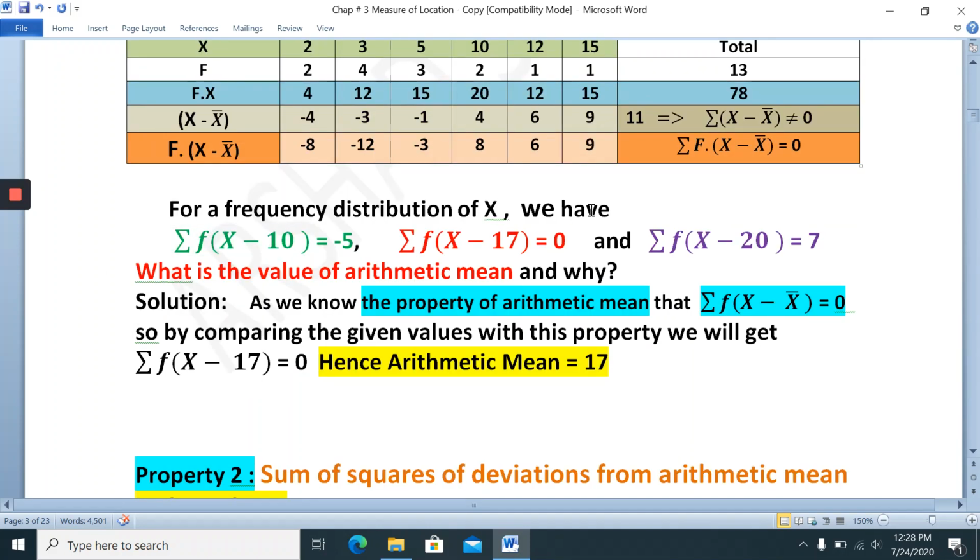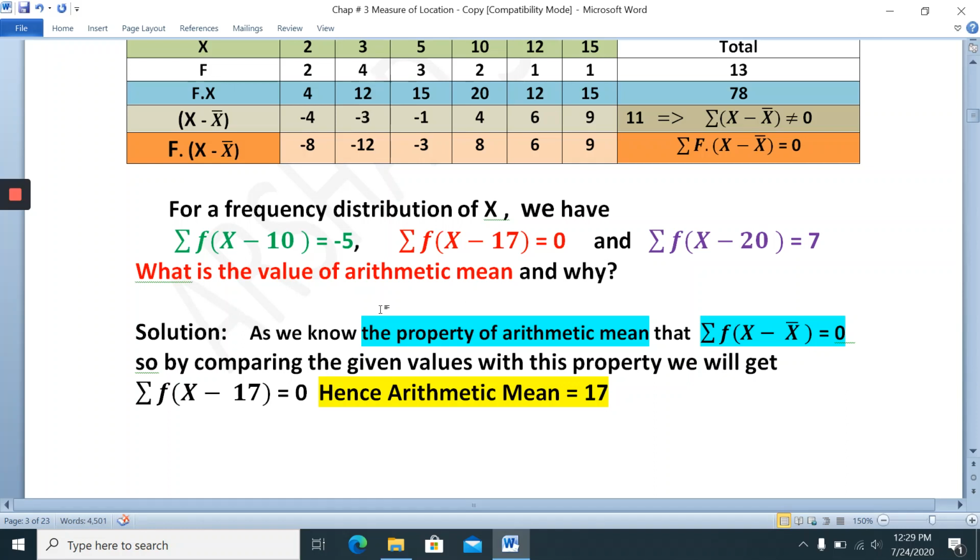Now we have this information question, for a frequency distribution of x. After calculations, these are the answers. Okay, so summation f x minus x bar is equal to 0. Summation f is the total. Now they are asking, what is the value of the arithmetic mean and why?